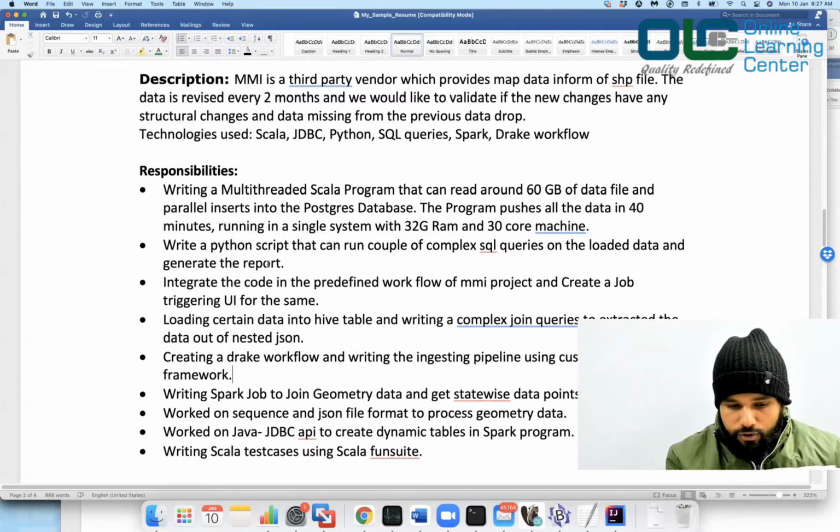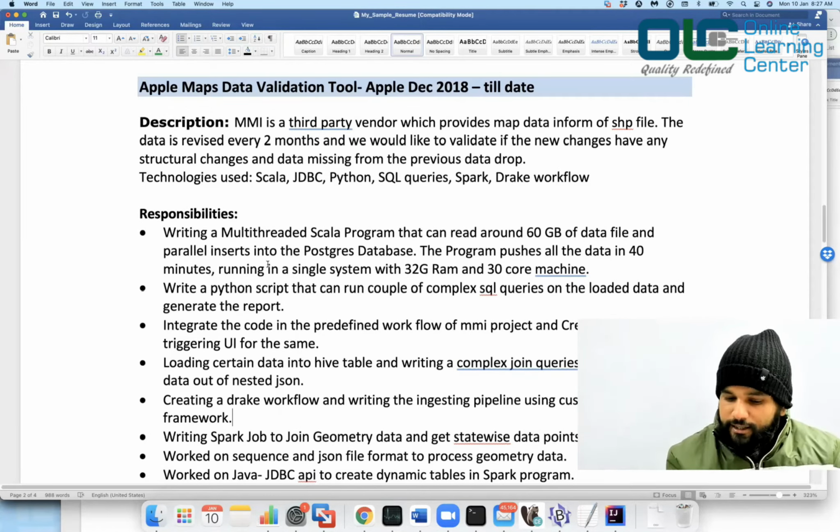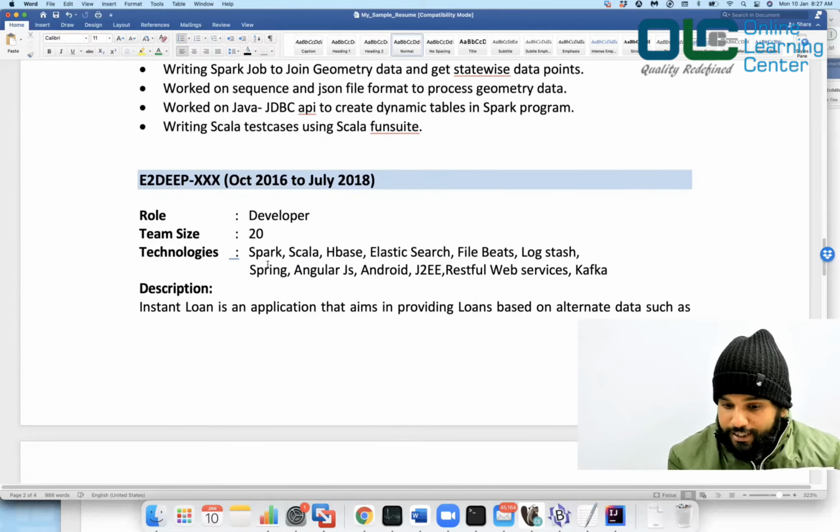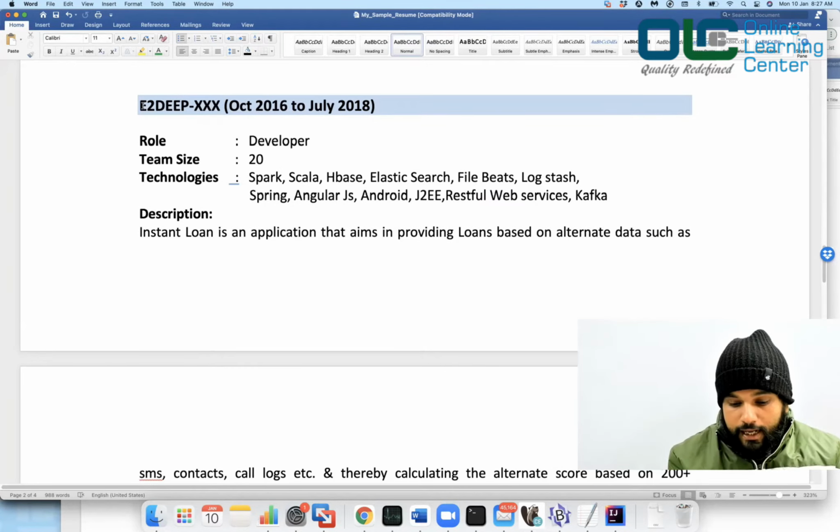We'll talk about this kind of sample project separately, so that you can understand what exactly we are doing and how exactly we write the code. We'll have this discussion in a separate project session. The second last project was E2 Deep, which was for one of the startups, right? And I worked there from 2016 to 2018, and the role was developer, this and that.